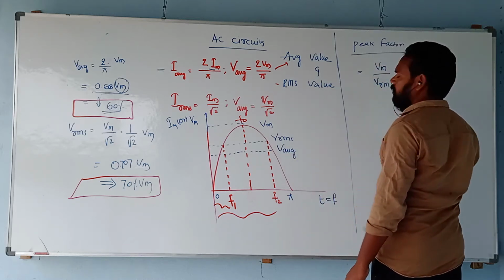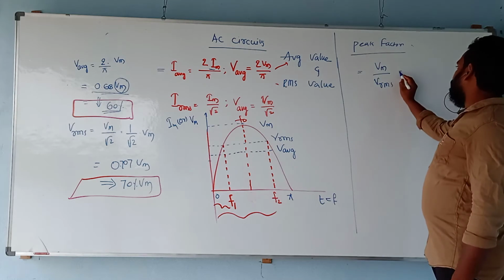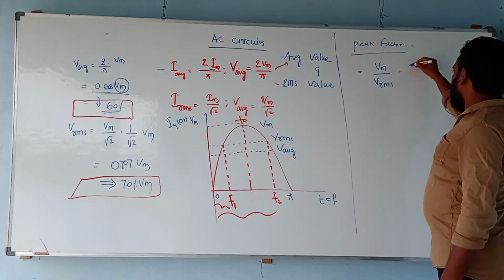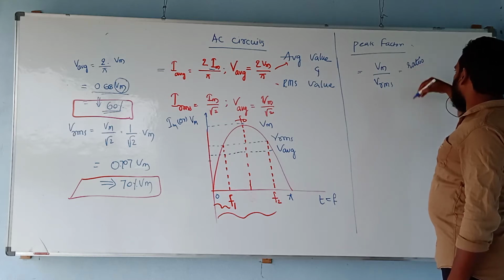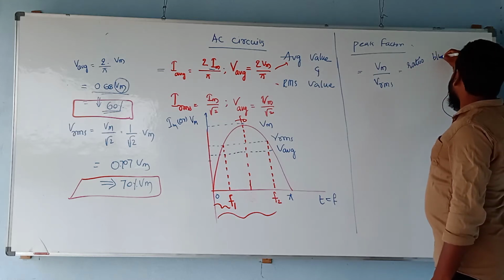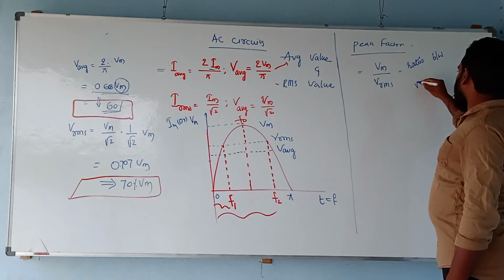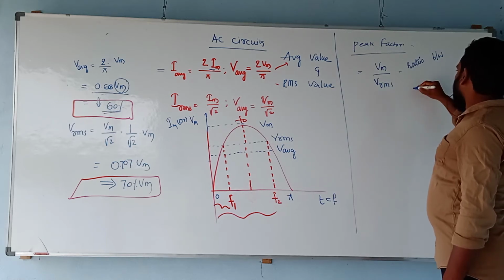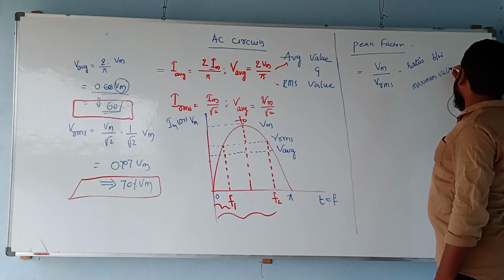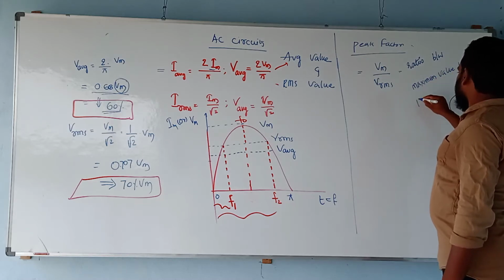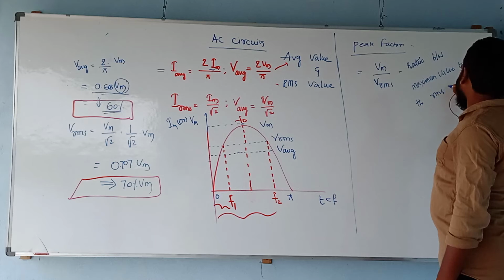Vrms. So if you try to represent it with respect to a definition, it is the ratio between the maximum value to the RMS value.